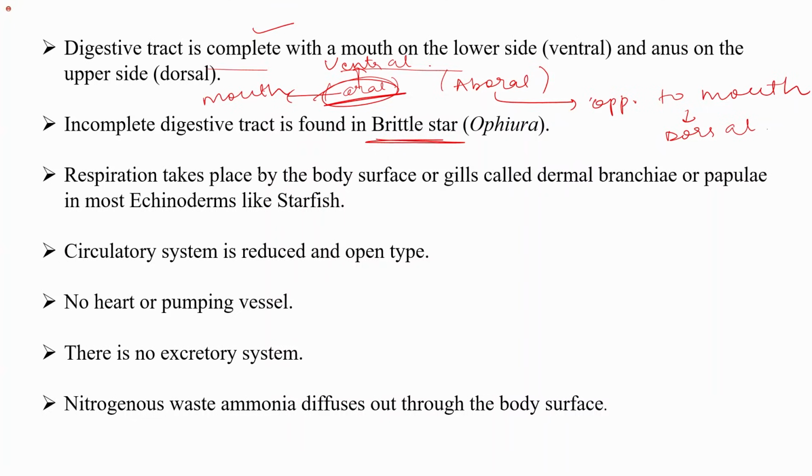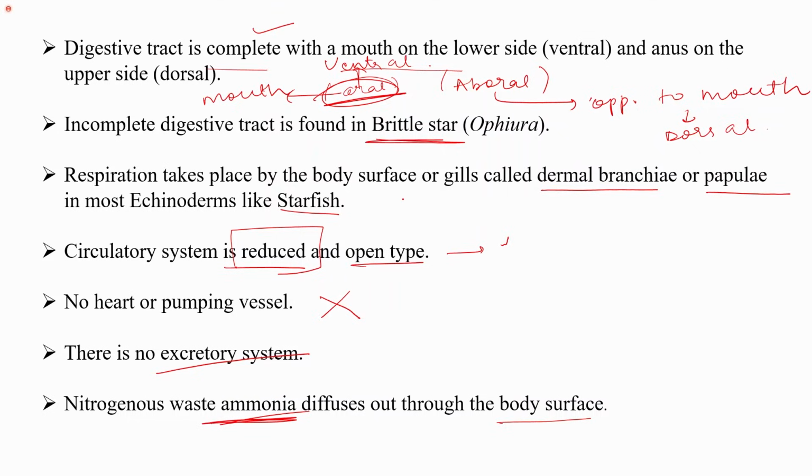Respiration takes place by the body surface or the gills, called the dermal branchia or papillae, in most echinoderms like starfish. The circulatory system is of reduced type and it is of open type. That is, the blood is directly bathing the organs. No heart or pumping vessel is present because the circulatory system, as I mentioned, is reduced as compared to the previous phyla. There is no excretory system. Nitrogenous waste ammonia diffuses out through the body surface. So the nitrogenous waste is ammonia.